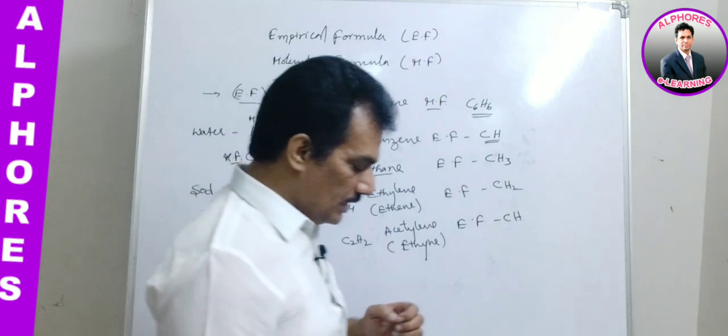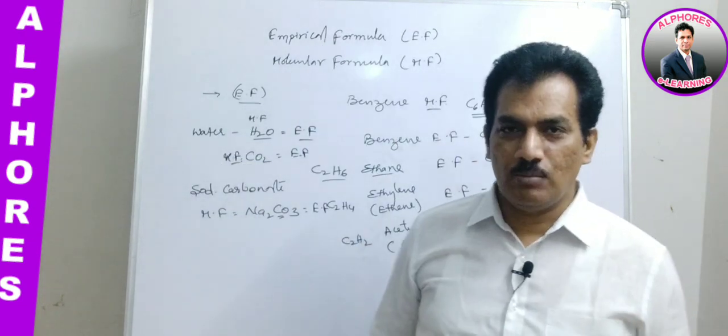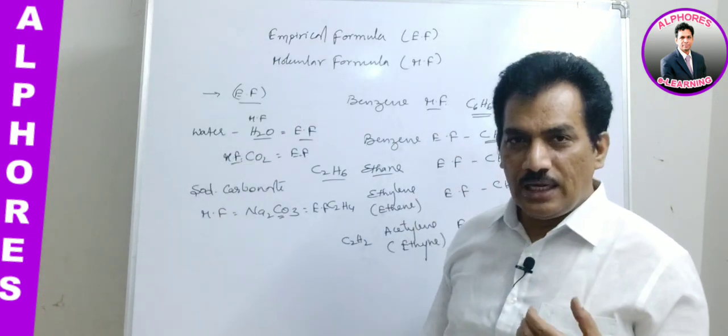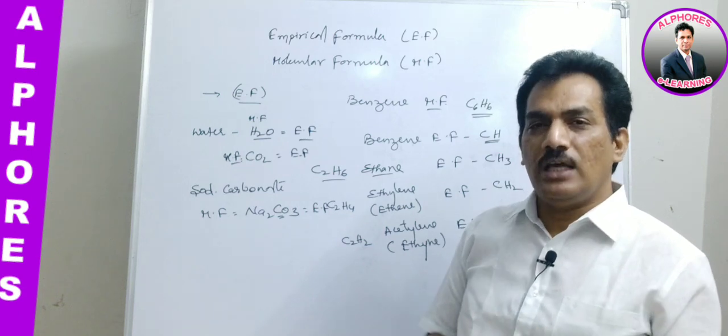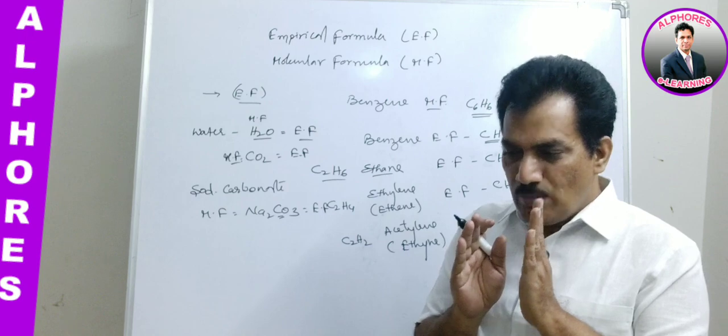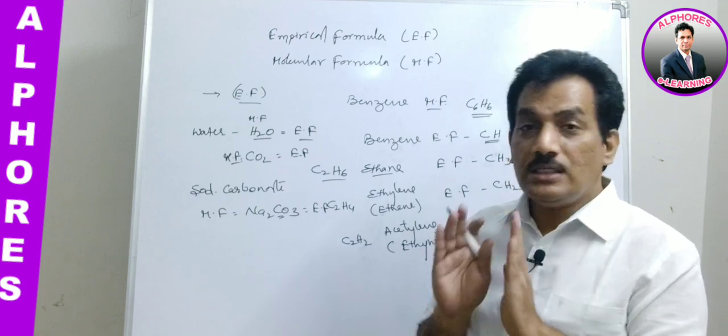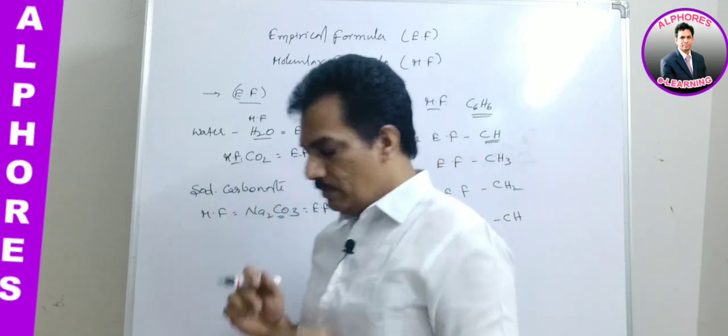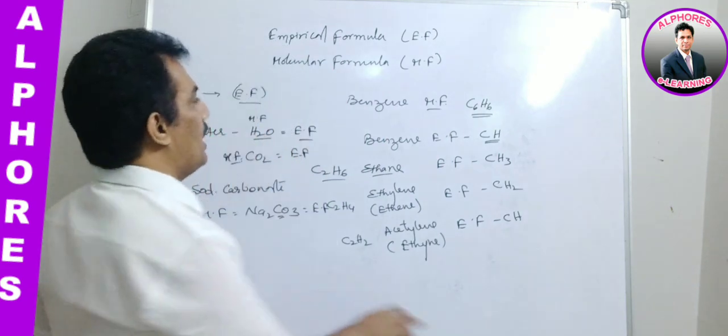Clear? Altogether, the empirical formula is nothing but the formula that indicates the simplest ratio among the elemental atoms present in the given compound or molecule. Now coming to the molecular formula.